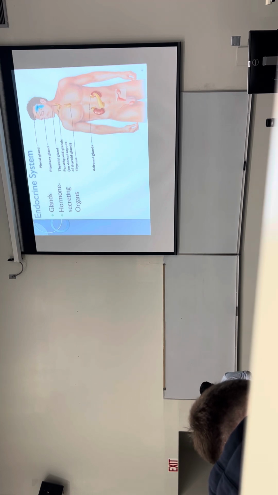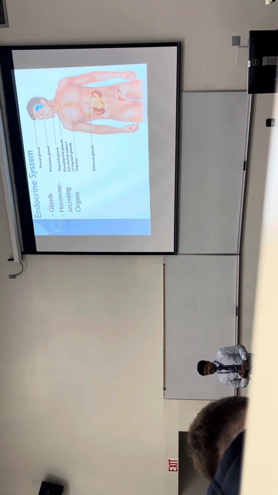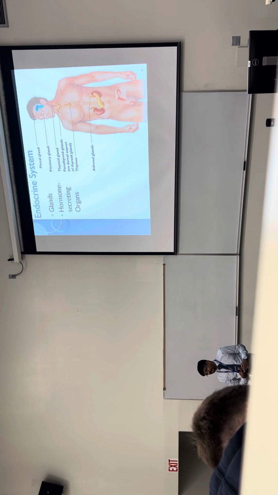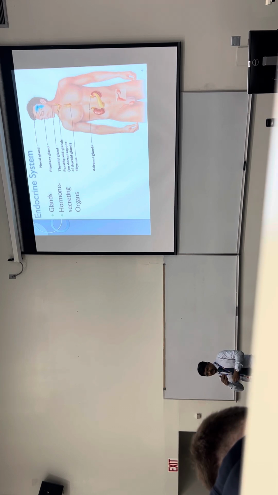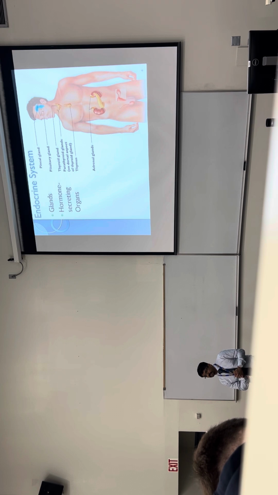Temperature, so that's our body's thermostat. What else? Blood pressure? Kind of, the autonomic nervous system is massive, but in terms of the cardiovascular center, central control is the hypothalamus.